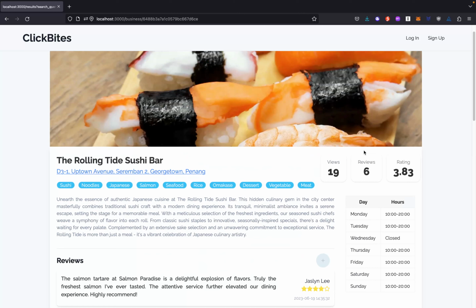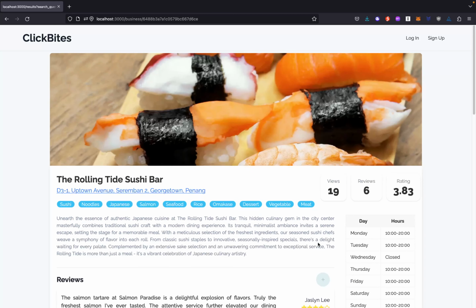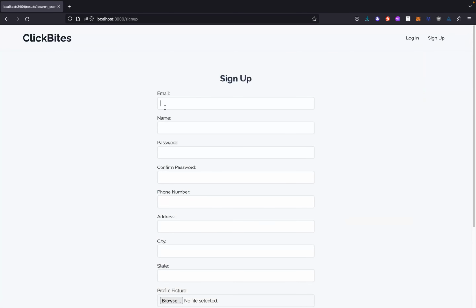Another feature which the user can't use if he or she did not log in is the leave a new review function, which is shown by this plus symbol here, and as you can see, it is now disallowed too. If the user wants to use this leave a new review function and also the toggle function, the user needs to create a new account and log in to his or her own account. So now I'll perform a new account creation.